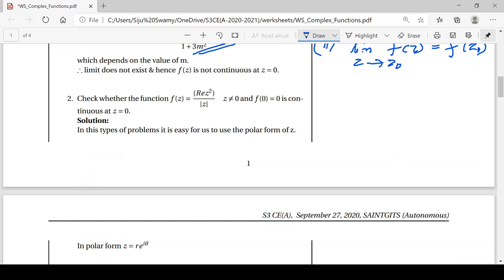Now the second problem, we are given this function in terms of z, not in terms of x and y. So it is better to choose z equal to r times e raised to i theta, where r is the radius. Then we calculate the real part of z square and mod z, and substitute here. We are going to examine whether this function is continuous at the origin z equal to 0.